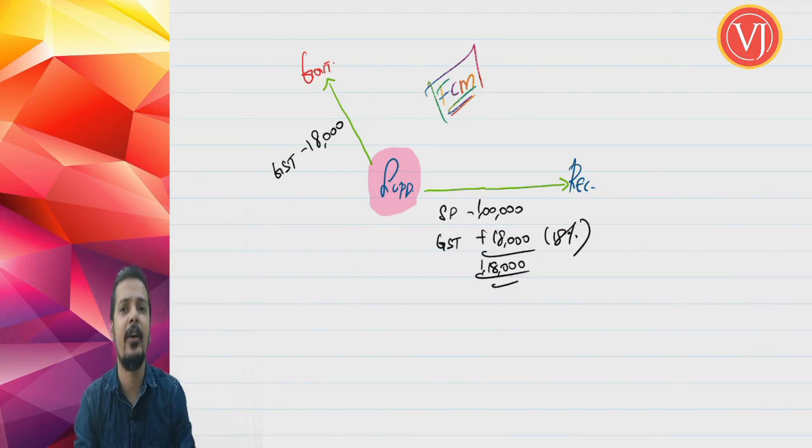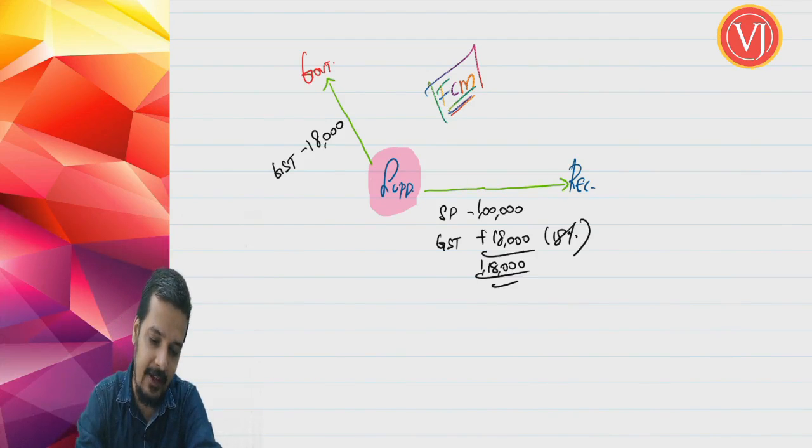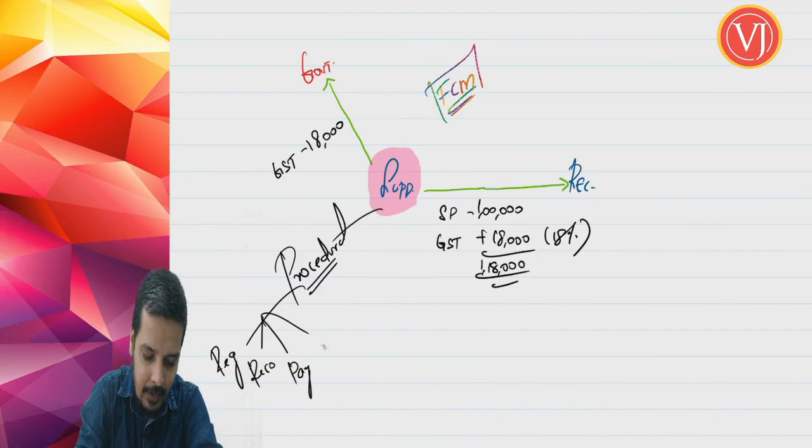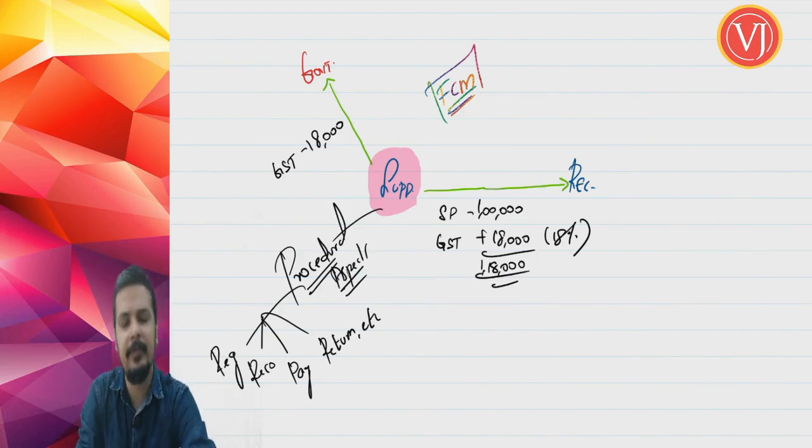This is by default, a general scenario. So in this chapter, you are not going to see anything more about FCM. When I am telling you the supplier is liable, all the procedural aspects have to be done by the supplier, like taking registration, maintaining proper records, making the payment, filing the return, et cetera.